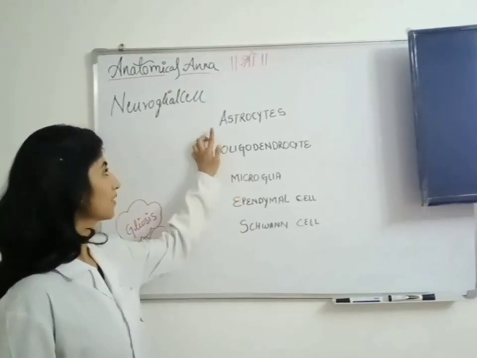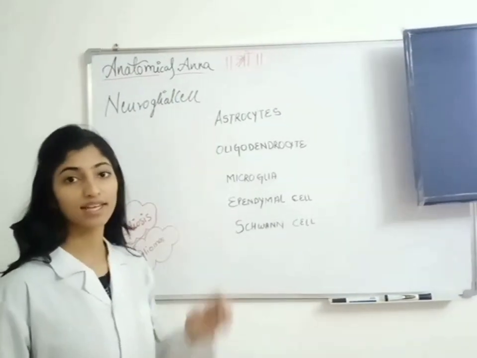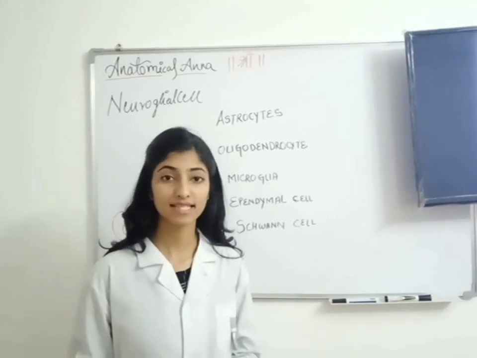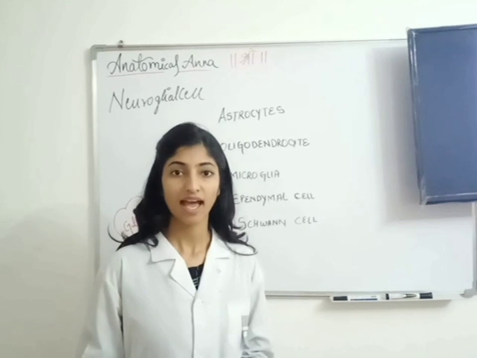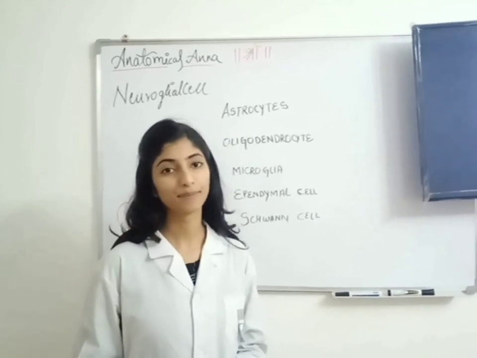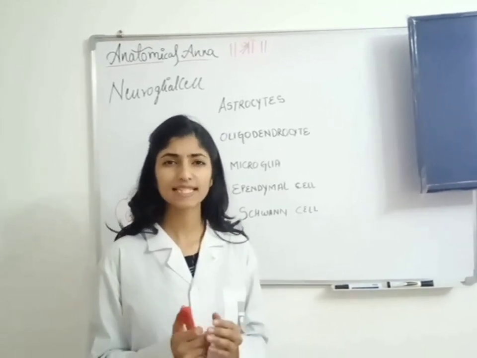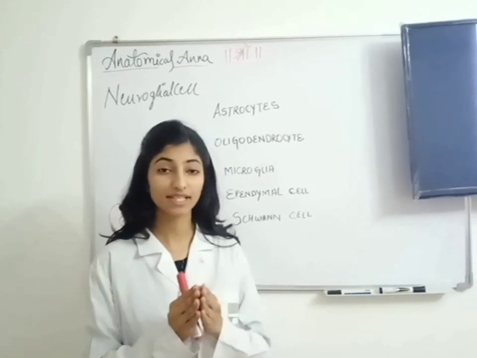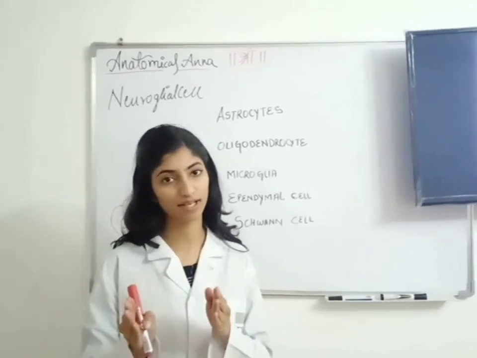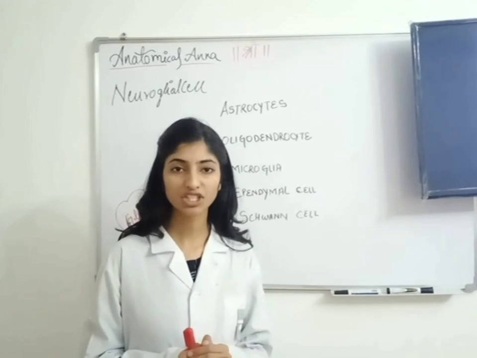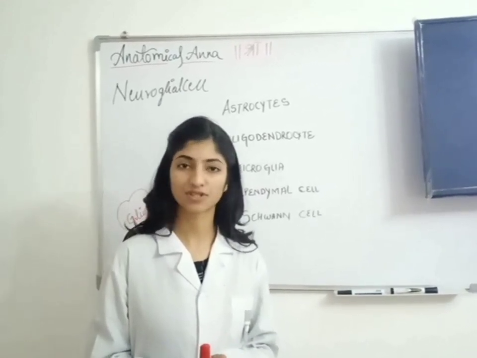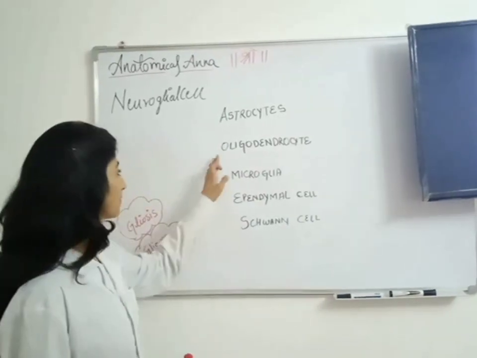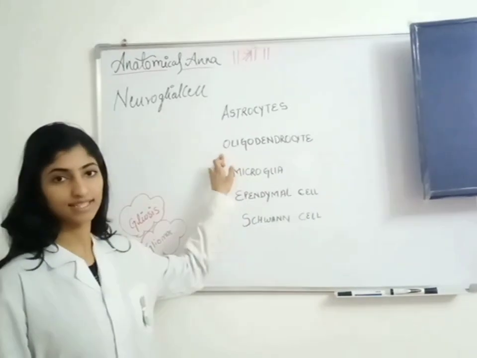So the first type of cell is astrocytes. Astrocytes are the cells which bind the nerve supplies, and it also forms the blood-brain barrier, which is a semi-permeable membrane which separates the CSF and the blood, and they are star-shaped, and it is absent in pineal gland and posterior pituitary. The second type of cell is oligodendrocytes.